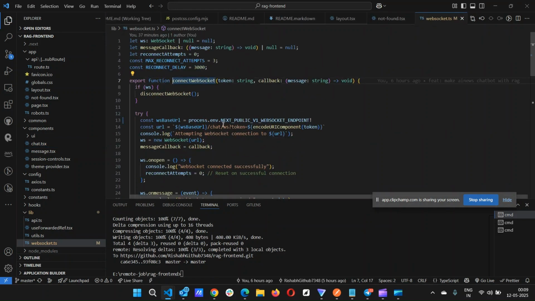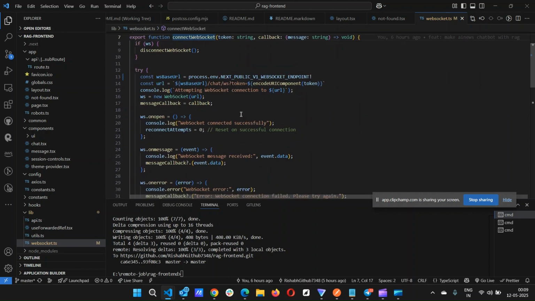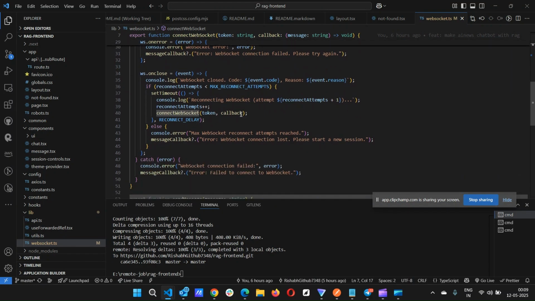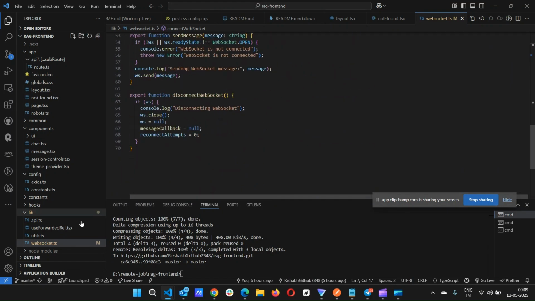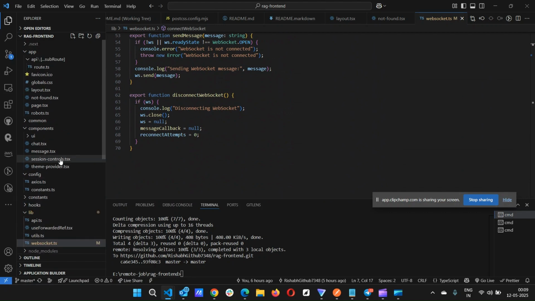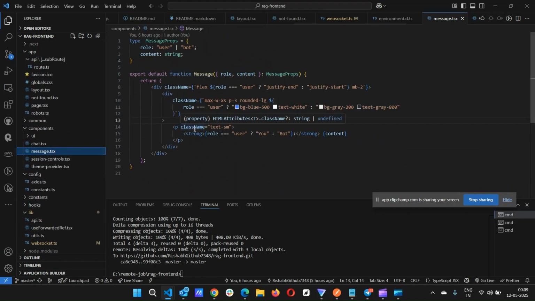All the logic of connecting WebSockets is here, and we also give an option for maximum reconnect attempts. So it will try to connect 3 times in 3 seconds, which helps if something goes wrong. So these are the things we connect the WebSocket with. And once again, this is the concise message. We write the message in a different model, and this is the chat.